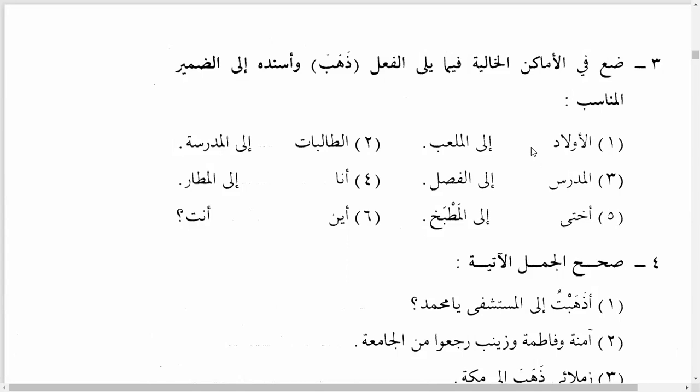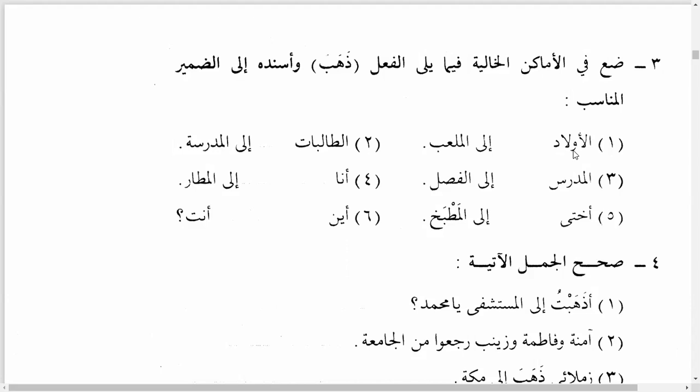Dhahabu is the predicate. Now, how do we know that it's the predicate? Basically, dhahabu has the hidden pronoun of hum. So hum refers to the boys, al-awladu. The grammarians say that because of the hidden pronoun over there, the verb is the predicate. So we will say al-awladu is the subject, dhahabu is the predicate. Today we have learned that even the verb can be the predicate, and that's okay. But the verb should match the noun that comes first.